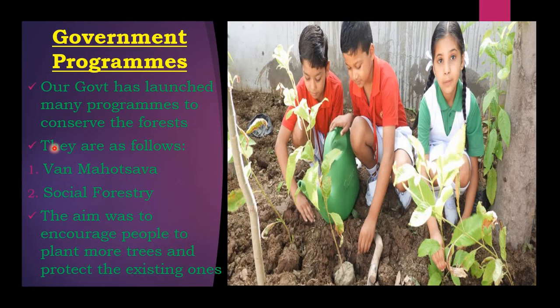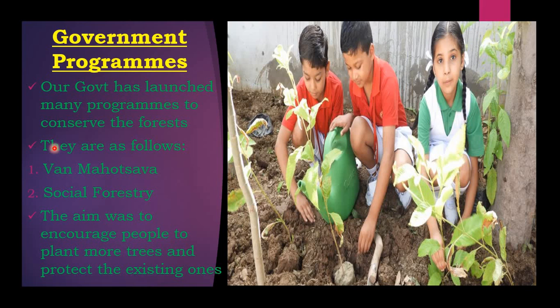So each forest has got its own unique way of growing. The evergreen forest always remains evergreen. They never shed their leaves all at a time, whereas the deciduous forests are also called monsoon forests, and they shed their leaves in the summer season, and they grow especially in the foothills of the Himalayas and the southern part of the plateaus.